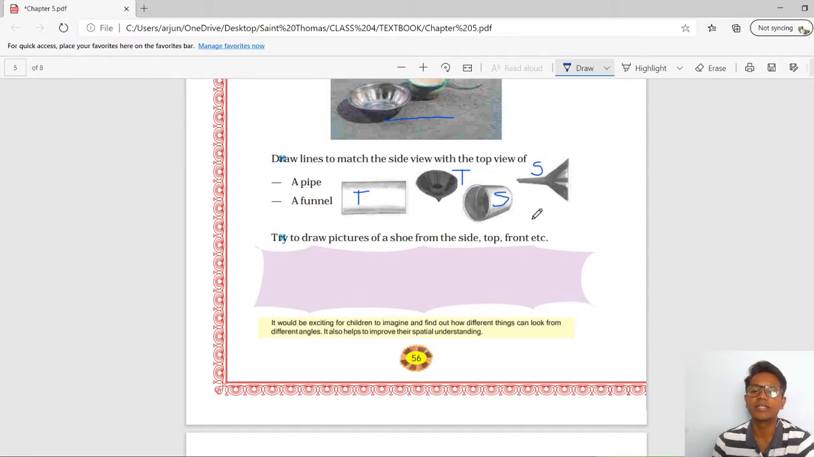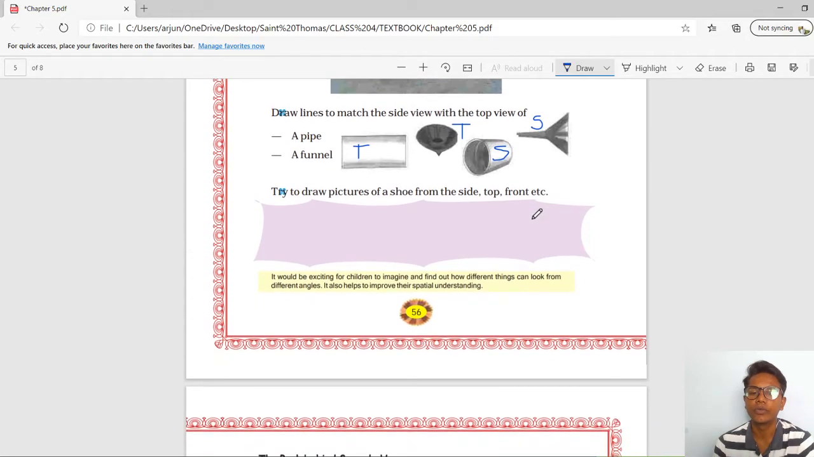So this is an activity which you can do at your home. This is not a compulsory activity, or a thing which you have to draw in your notebook.